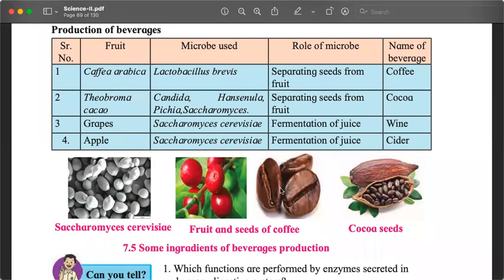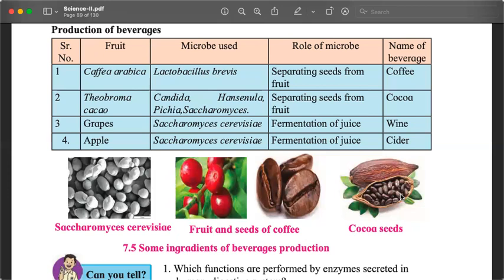Cocoa, which is used to make chocolate. We source it from a plant which is called Theobroma cacao. The microbes that we use are Candida, Hansenula, Pichia and Saccharomyces, which is a yeast. Why do we use it? Again, to separate the seed from the fruit. And this is how the cocoa seed looks.